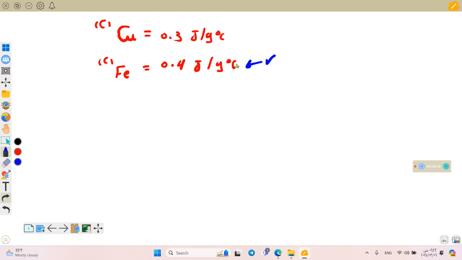That's good. The second question: we have two identical cubes, one of copper and the other of ferrum, or iron. They are of the same mass, 1 gram and 1 gram, and we put them on the flame.